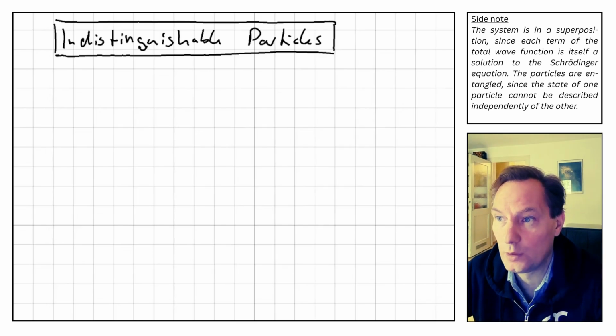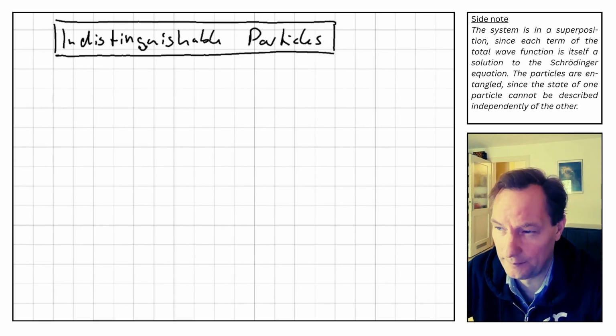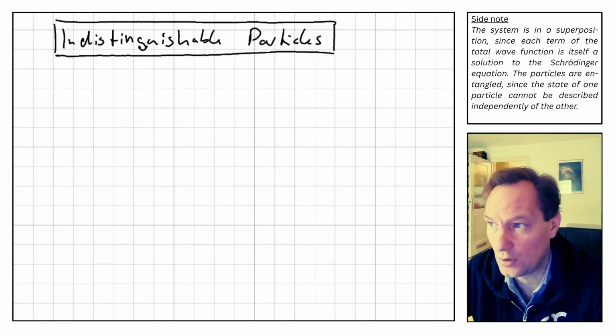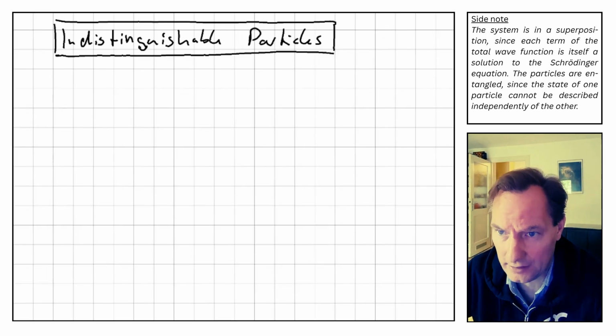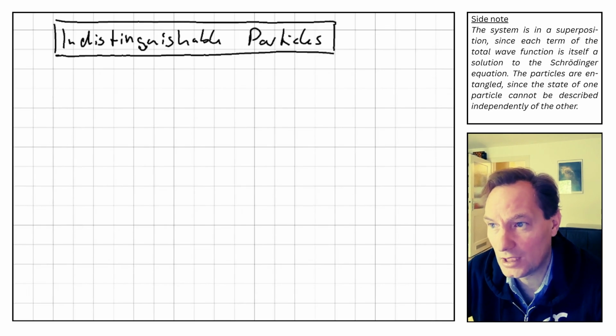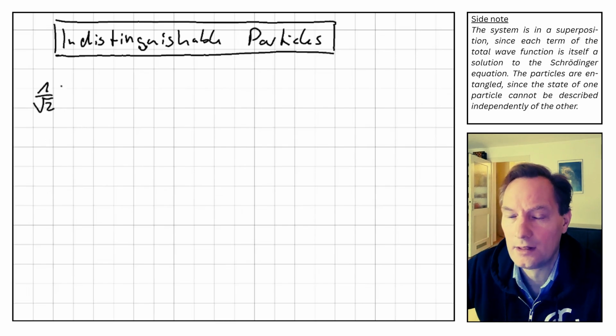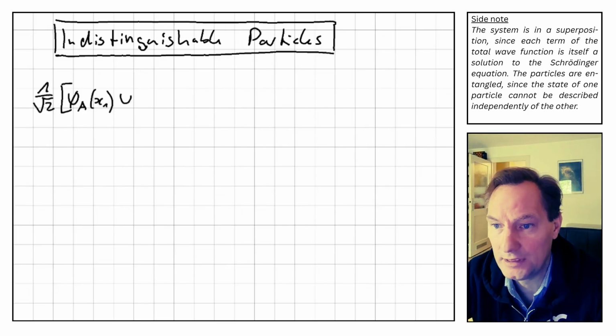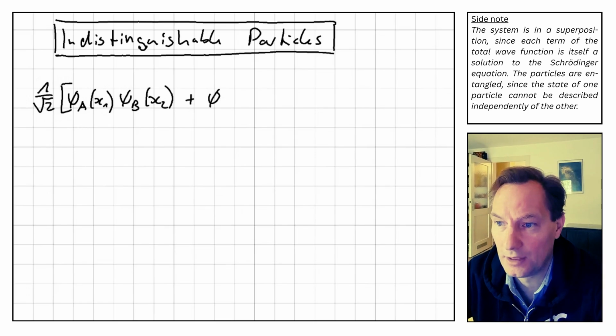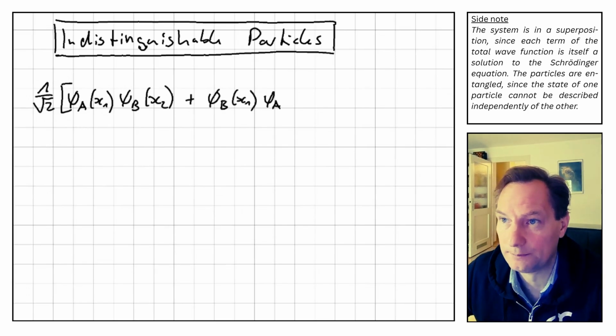Let's see how the probability densities change under particle exchange of two indistinguishable particles in an infinite square well. A system of two indistinguishable particles can be described by a wave function of two particles in an entangled superposition. If a and b are the ground and first excited states, respectively, the total wave function can be constructed as 1 over square root 2 times (psi_a(x1) psi_b(x2) plus psi_b(x1) psi_a(x2)).